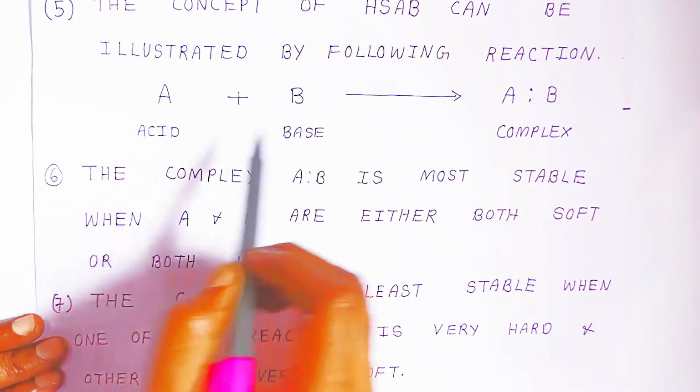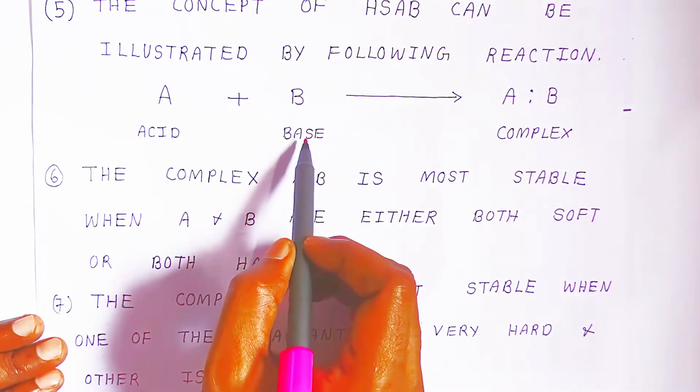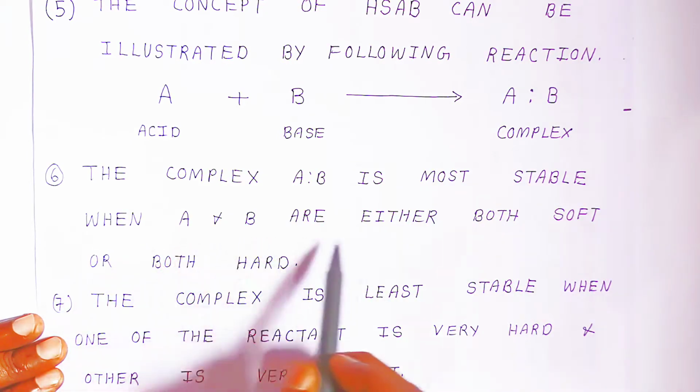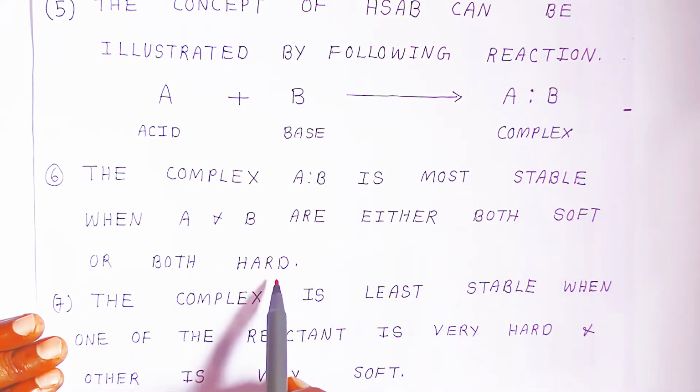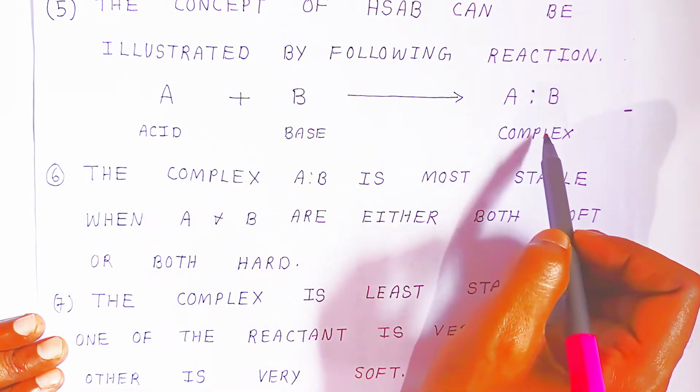A class acid combines with B base, the ligand, and forms a complex. The complex AB is most stable when A and B are either both soft or both hard. If it is a hard acid and a hard base, then the complex will be more stable.